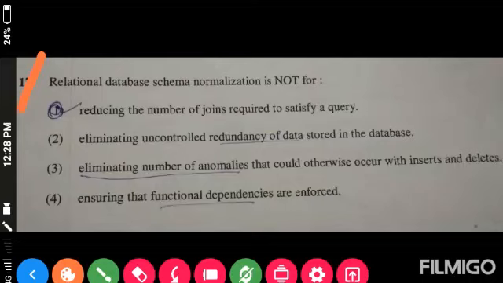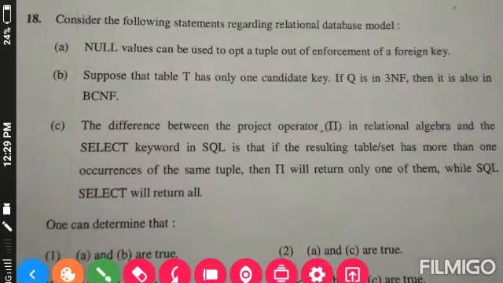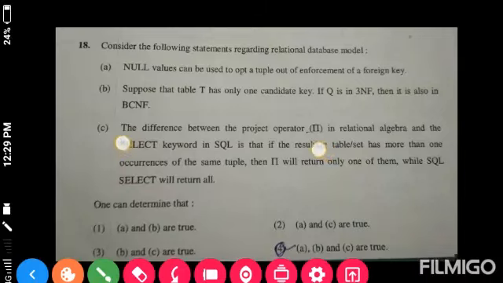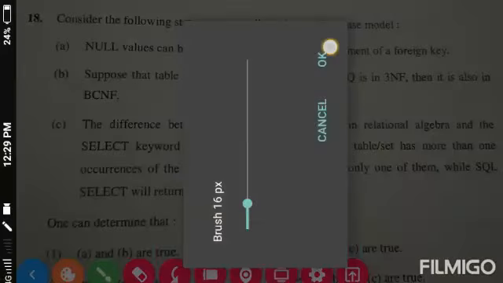Relational database schema normalization is not for, and the correct option is option A, reducing the number of joins required to satisfy a query. Moving on to the next question, question 18. Consider the following statements regarding the relational database model, and the correct answer is the fourth option: A, B and C are true. This one is the correct option.